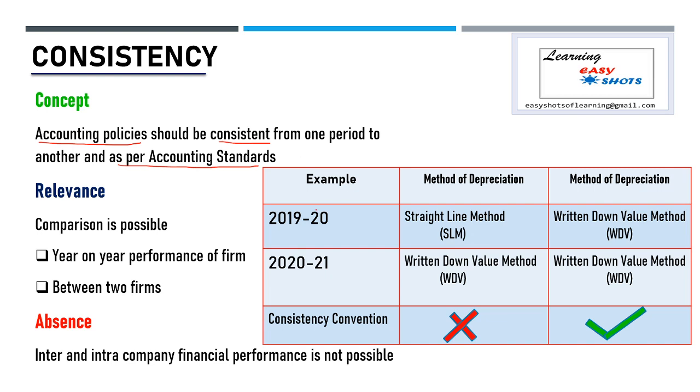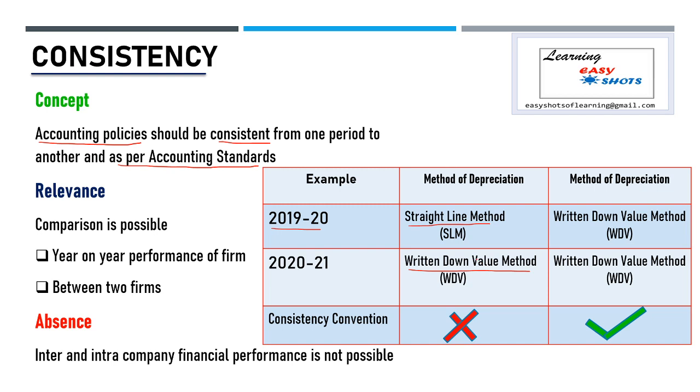For example, in 2019-20, we follow a method of charging depreciation on fixed assets, that is the straight line method, and in 2020-21 we changed this method and now we follow the WDV method. So it will affect our profitability, and comparison between these two years' financial statements is not possible.